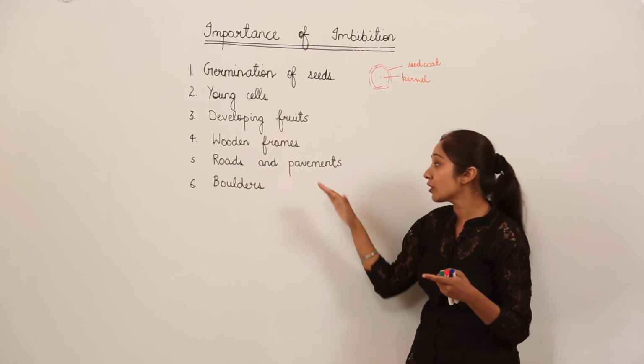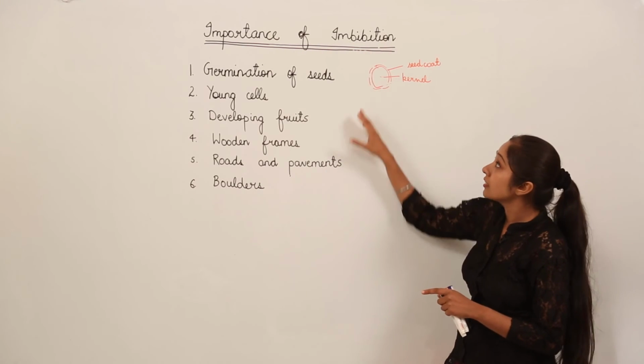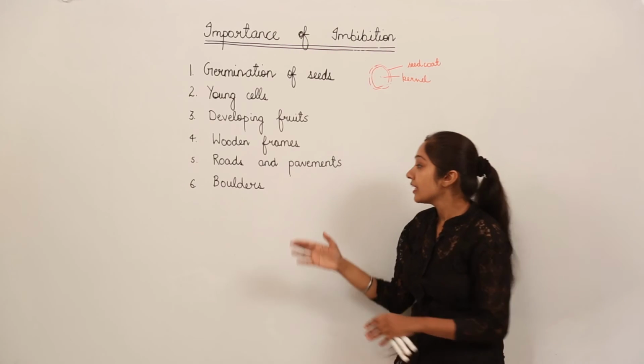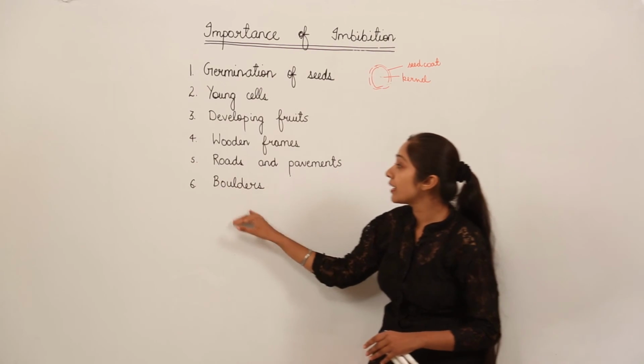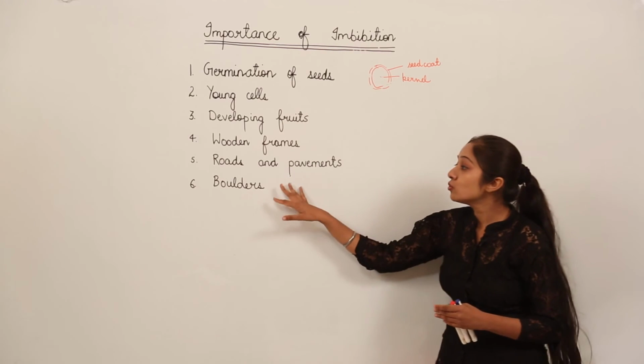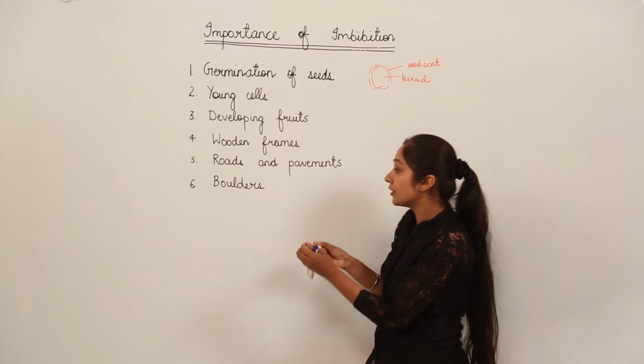This can be one of the factors: the absorption of water by imbibition by the spores and the seeds. Then the boulders can be broken down by inserting wooden frames which are soaked in water. This is how earlier people used this technique.